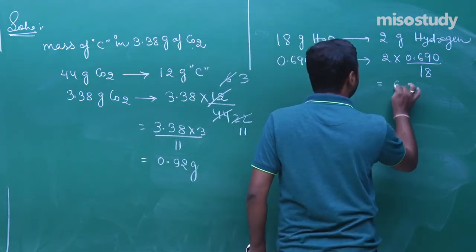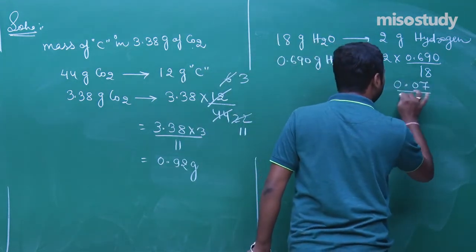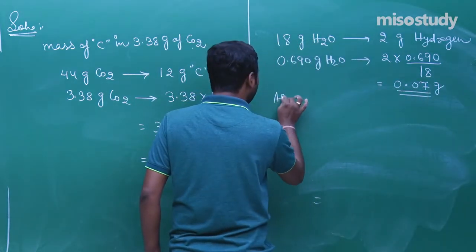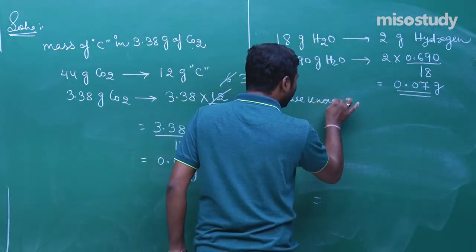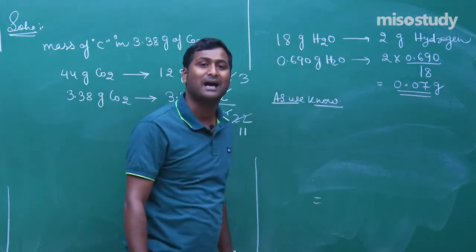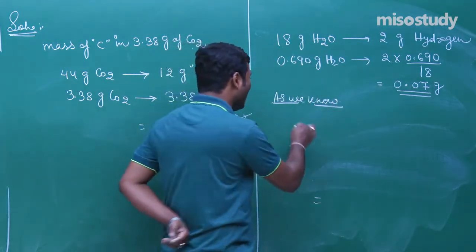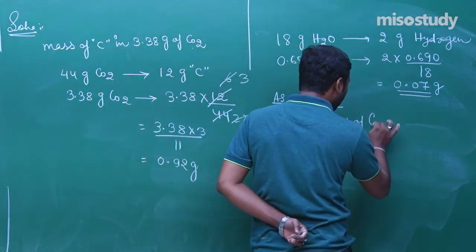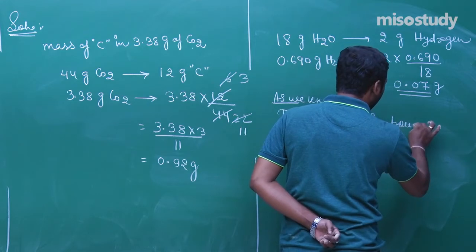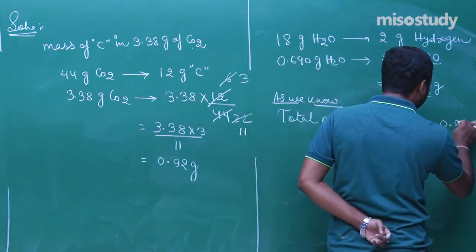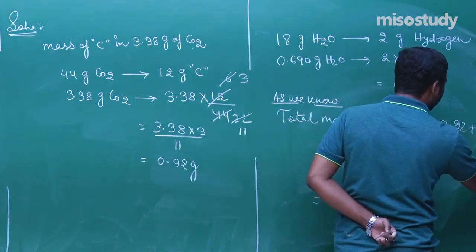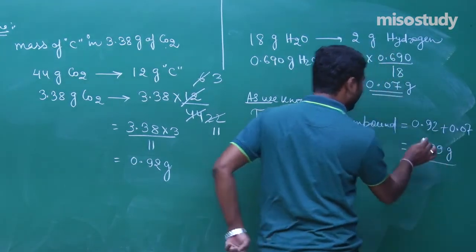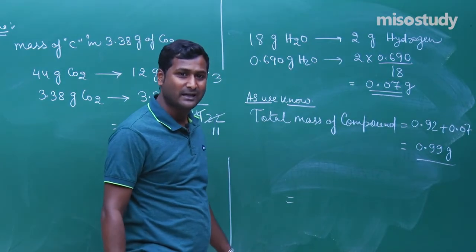That is, it will be equal to 0.07 gram. Now, as we know, in the compound, only carbon and hydrogen are given in the question. So what is the total mass of the compound? Total mass of the compound will be 0.92 plus 0.07, around 0.99 gram. Yes, sir, you are absolutely right.